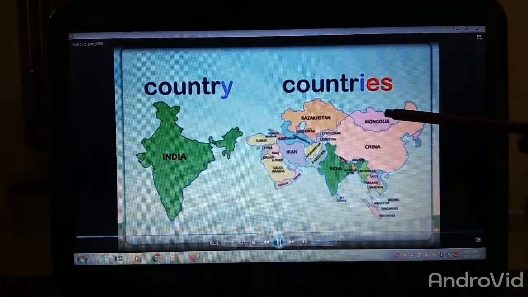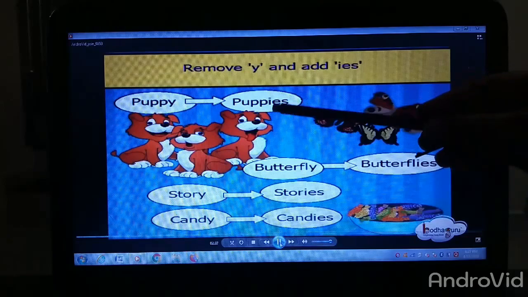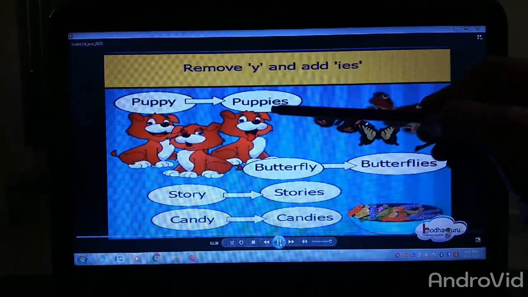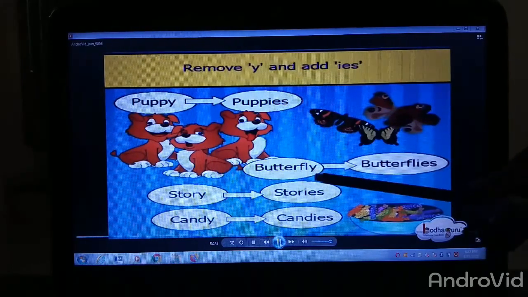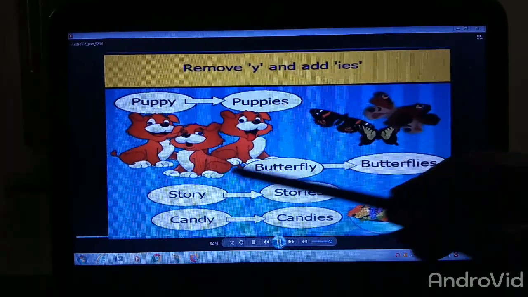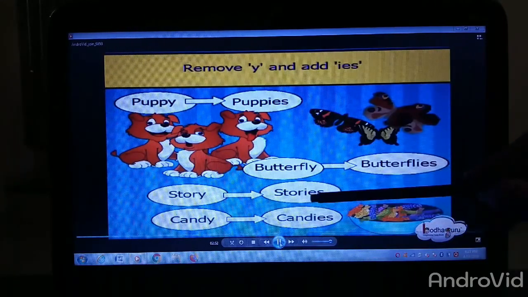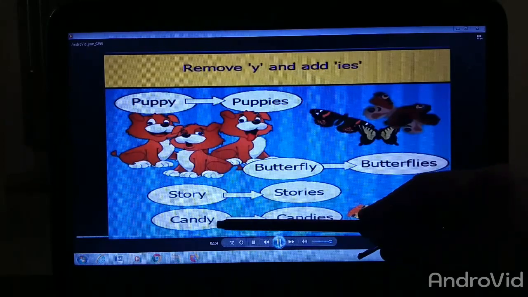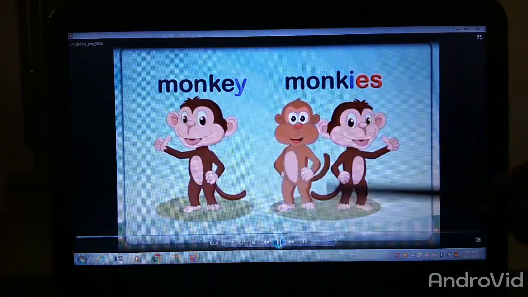Country, countries. More examples: puppy. Y changes into i and then adding es, it becomes puppies. Butterfly, y changing into i and adding es, butterflies. Story, y changing into i and then adding es, it becomes stories. Candy, y changes into i and then adding es, it becomes candies.